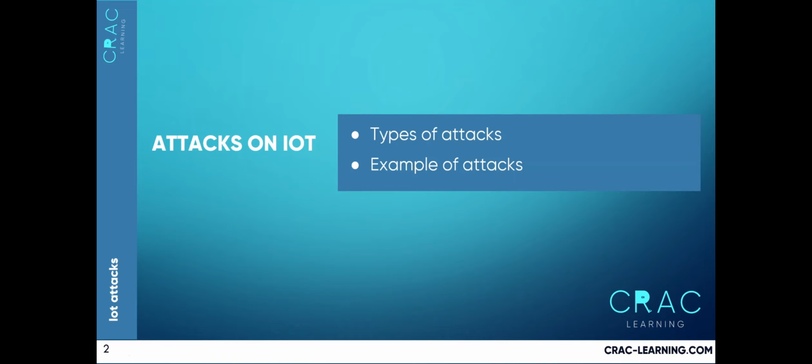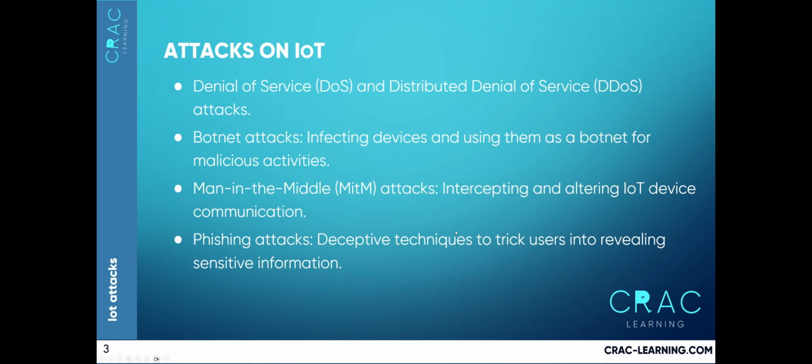IoT (Internet of Things) devices have become attractive targets for cyber attacks due to their increasing prevalence and often inadequate security measures. Various types of IoT attacks have been observed, and some of the most common ones will be discussed in this module. As part of denial of service (DoS) and distributed denial of service (DDoS) attacks, attackers overwhelm IoT devices or the underlying infrastructure with a flood of requests, rendering them unable to respond to legitimate users' requests.